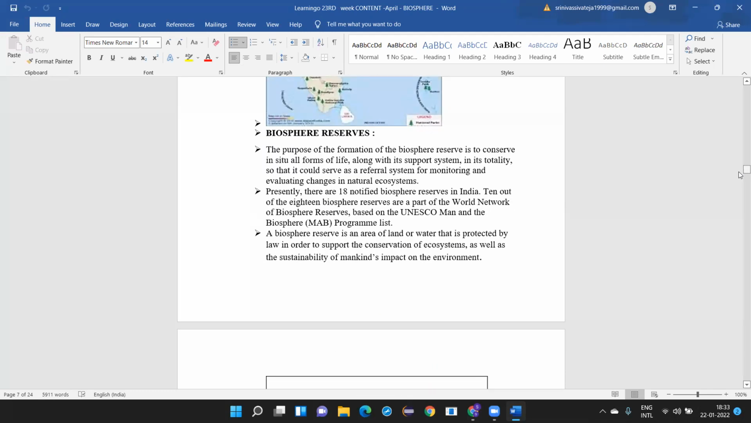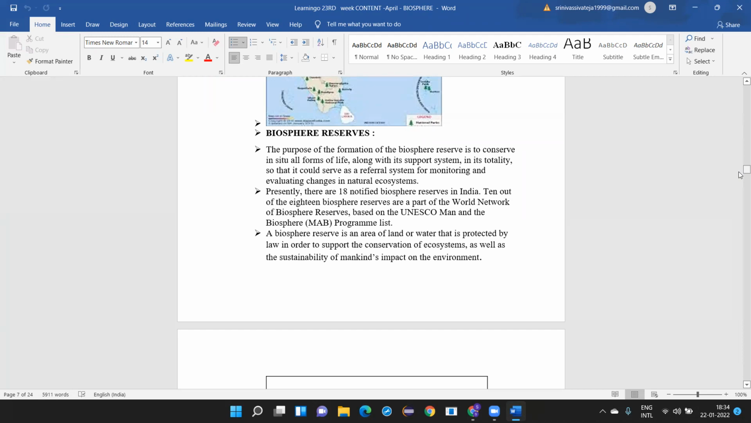Next, you have biosphere reserves. The purpose of forming a biosphere reserve is to conserve all forms of life along with the support system in its totality, so that it could serve as a referral system for monitoring and evaluating the changes in the natural ecosystem. We call it the biosphere. Biosphere is where there is a balance between nature and humans, by which we try to coexist with one another.